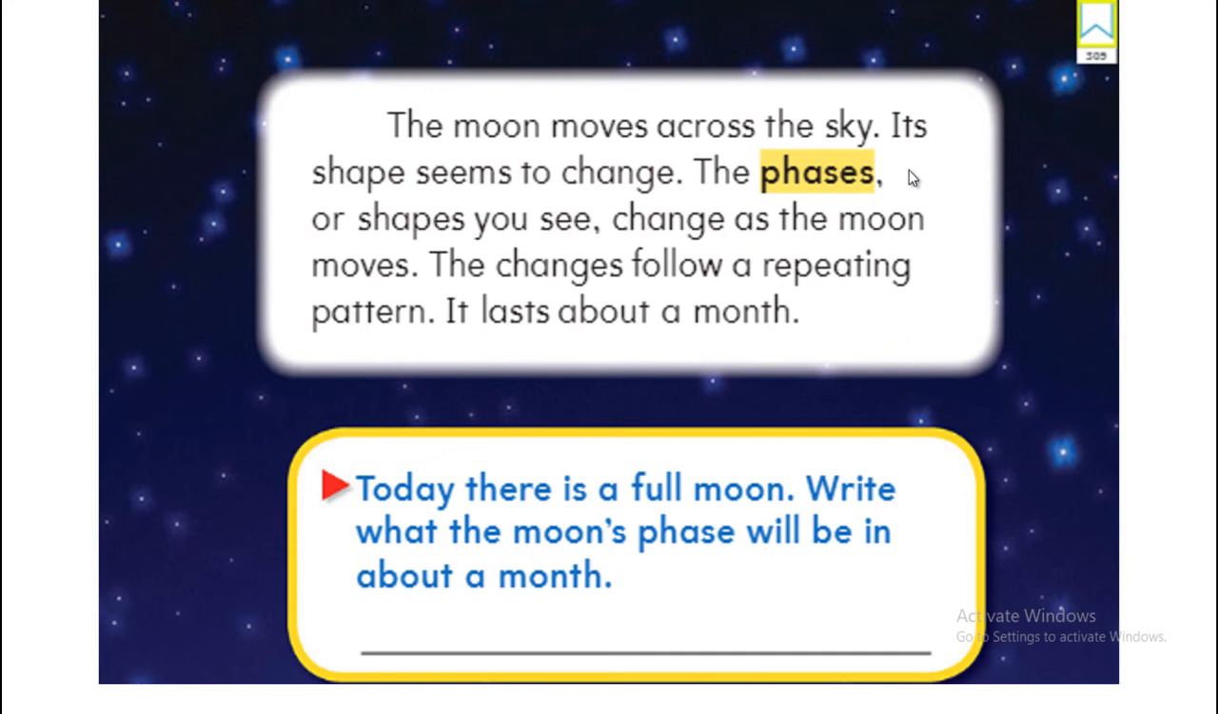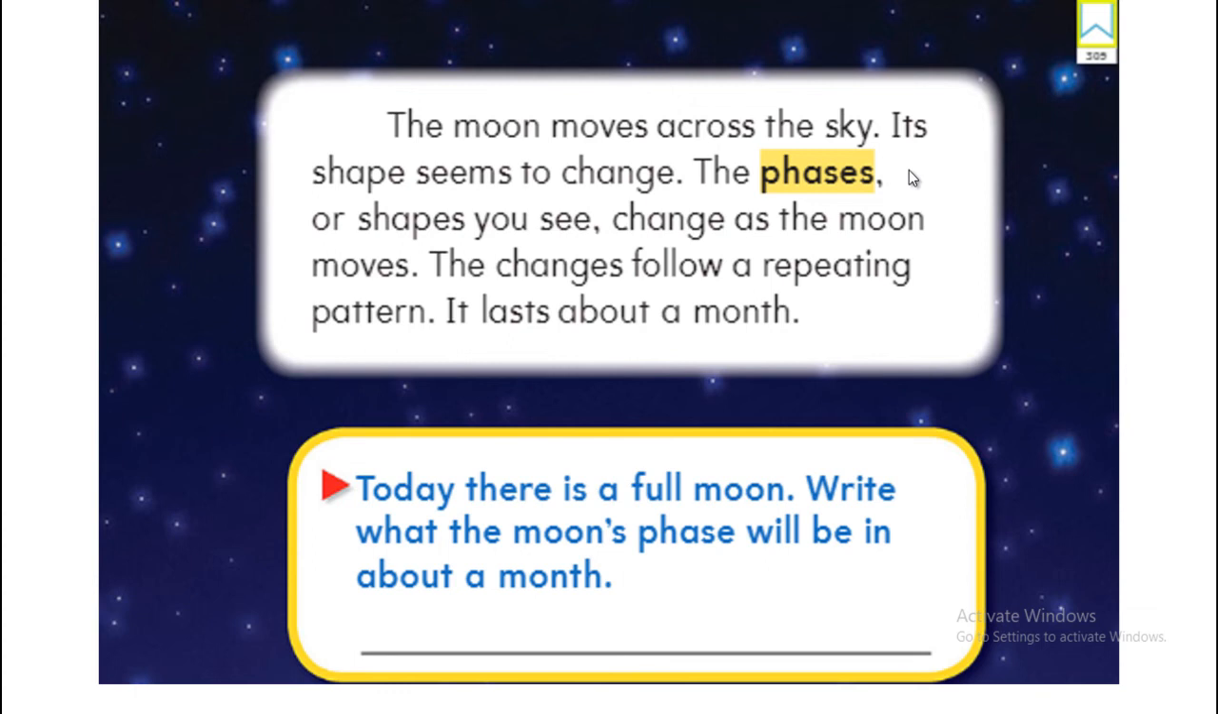So the changes follow a repeating pattern, which means each month I'm gonna see the same shapes of the moon. First of all, I'm gonna see the first quarter. Then it's gonna grow into a full moon. Then it's gonna grow back smaller into a third quarter. And then it's gonna disappear. I cannot see it anymore in the sky. We can call it at this time a new moon.